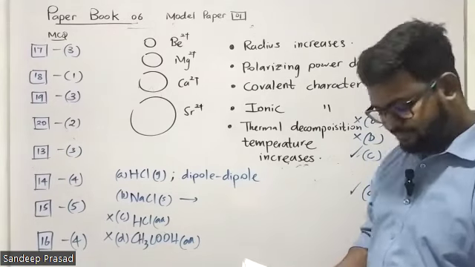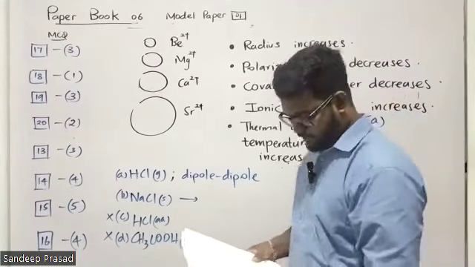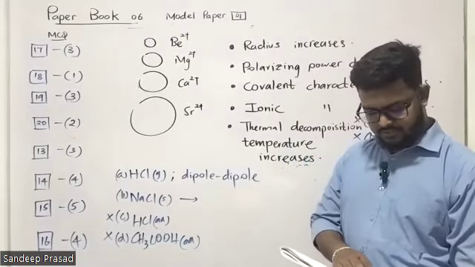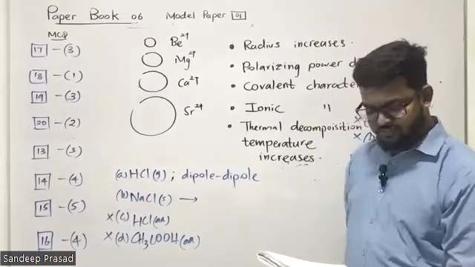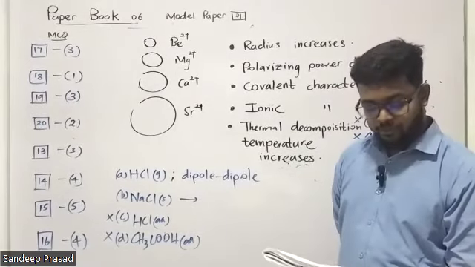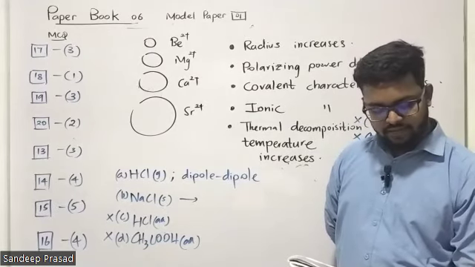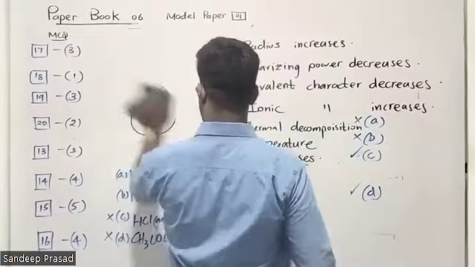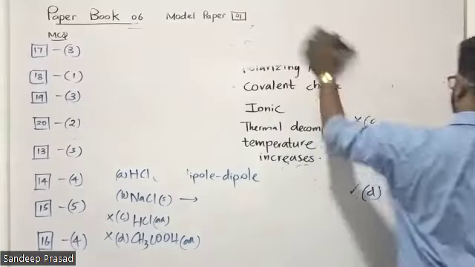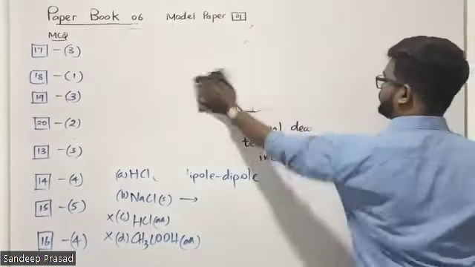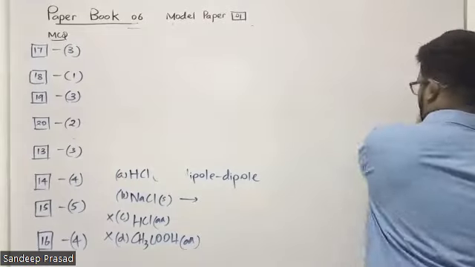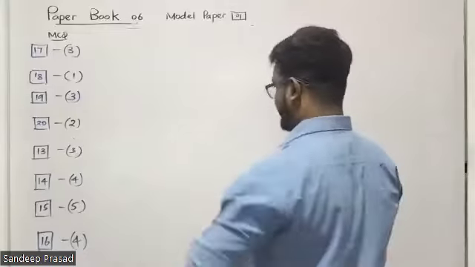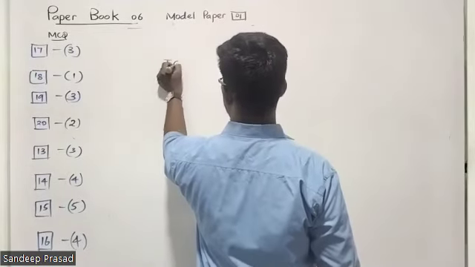Right. Now let's go for question number 21. The statement type of questions. There are 10 questions they have given, so let's finish this one also. Question number 21: the boiling point of ICl is greater than bromine. They have given two compounds to compare, ICl and Br2.